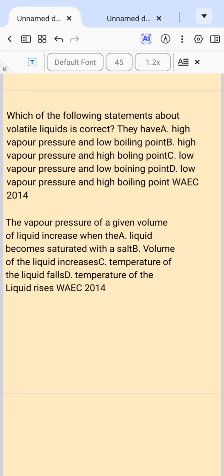And back to the second question that was treated, whenever there is a reduction in the vapor pressure of a substance, what will be the effect? Actually, boiling will be lowered. The boiling point of the water will be lowered whenever there is a reduction in the vapor pressure. And that leads us to the end of the question.